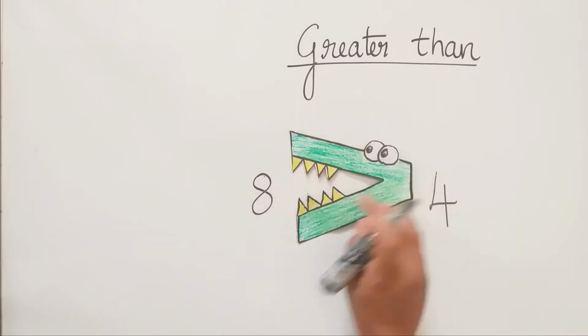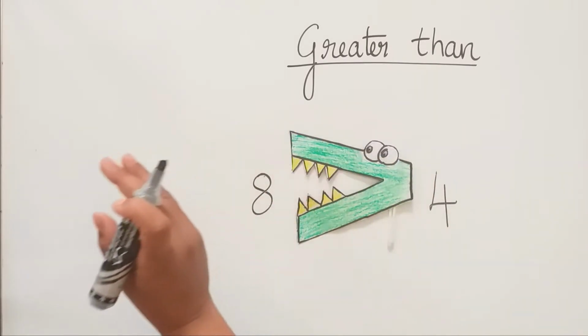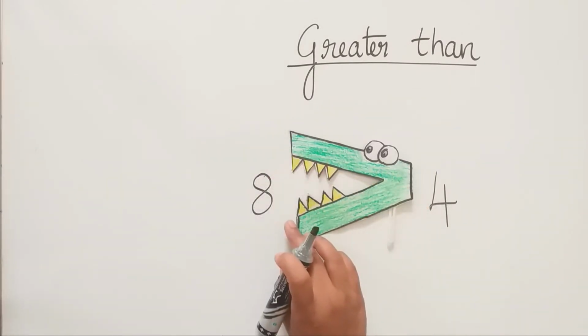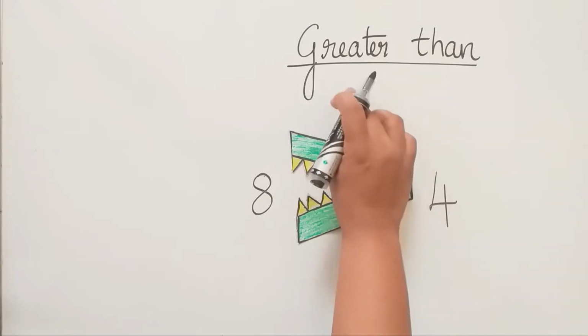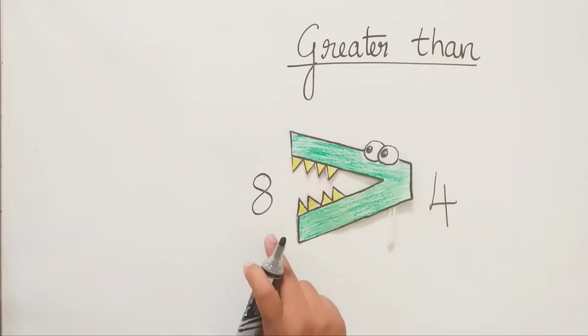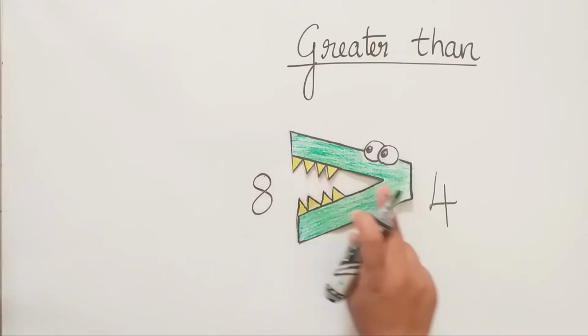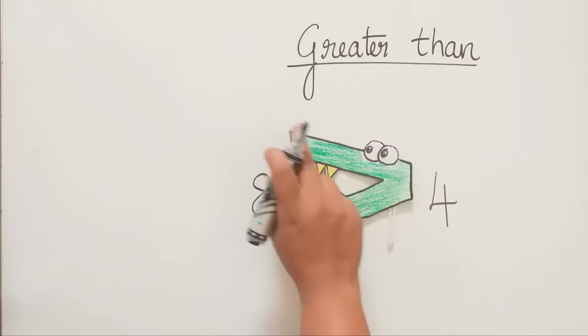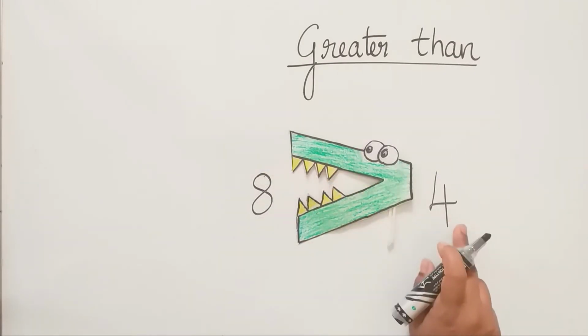That is, it is opening towards your left hand side. So when you have your sign like this, it is greater than. So how will you tell, children? You will tell 8 is greater than 4.